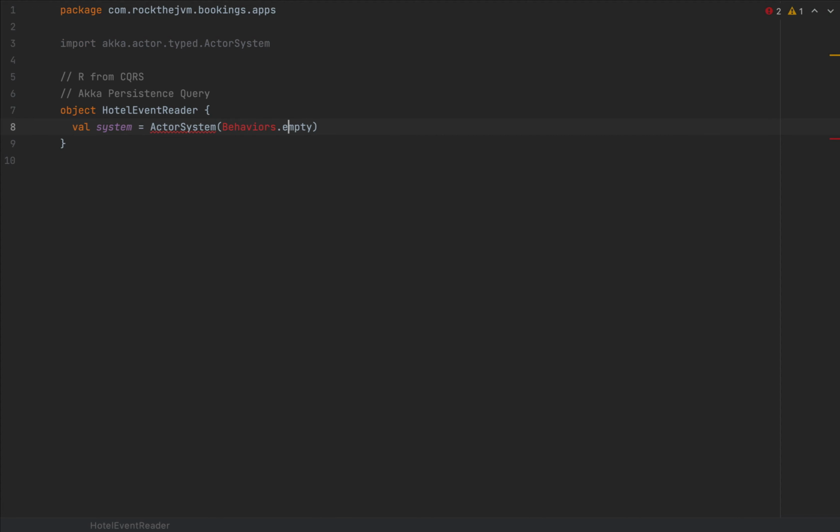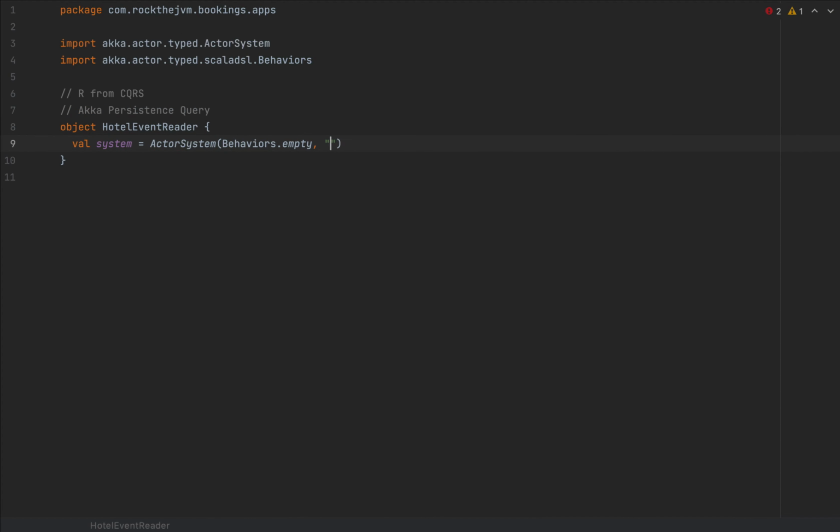I don't really need this actor system to contain any sort of actors, so I'm going to leave it at that, and I'm going to call this hotel event reader system. Cool. Now, this system will create what is called a read journal. A read journal is one of those little utilities that will monitor all the events in the persistence store, in this case Cassandra, obviously, associated to a particular persistence ID.